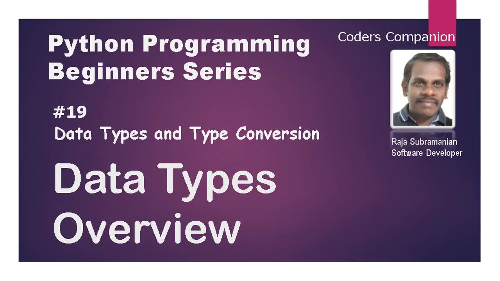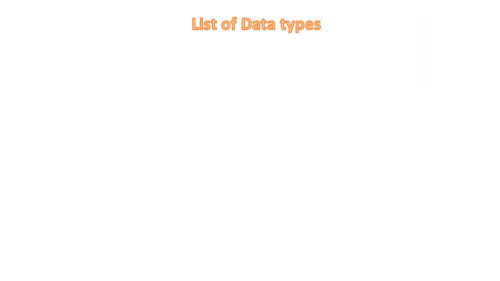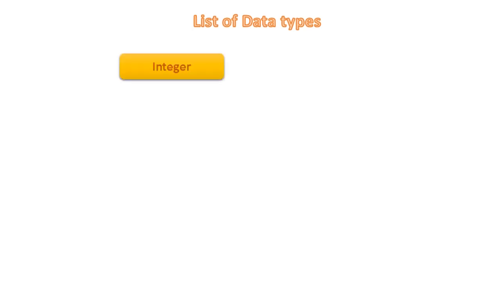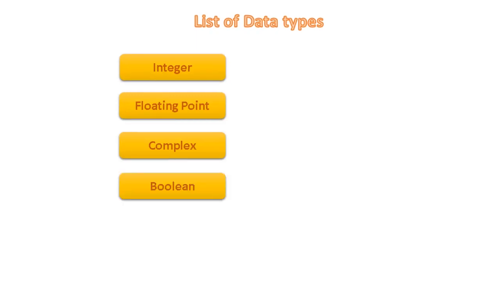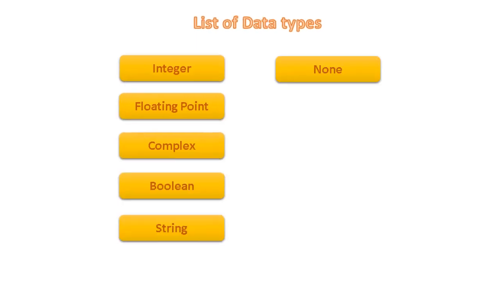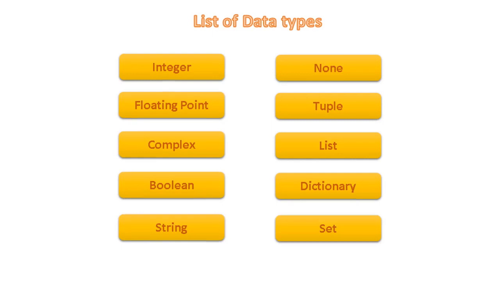Let's get started. Data types overview is the first topic in data types and type conversion. Let's see the list of data types in Python: integer, floating point, complex, boolean, string, none, tuple, list, dictionary, and set.